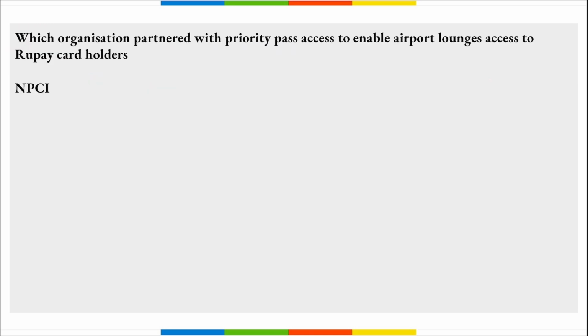Next, which organization partnered with Priority Pass Access to enable airport lounge access to the RuPay card holders? So remember, it is your NPCI, National Payments Corporation of India, right? They partnered with Priority Pass Access to enable airport lounge access to the RuPay card holders.